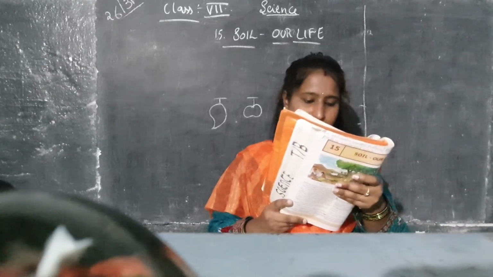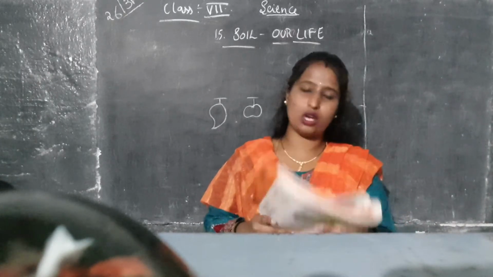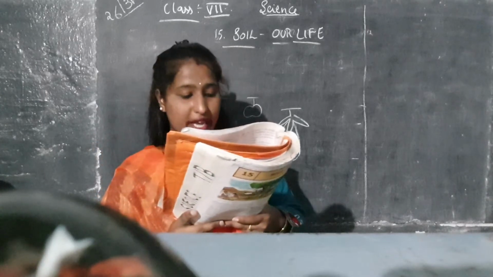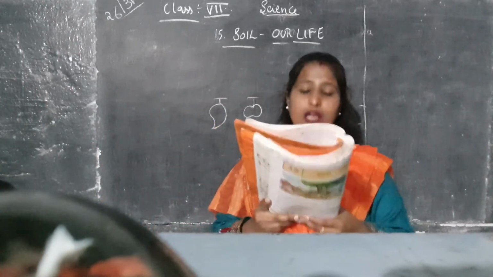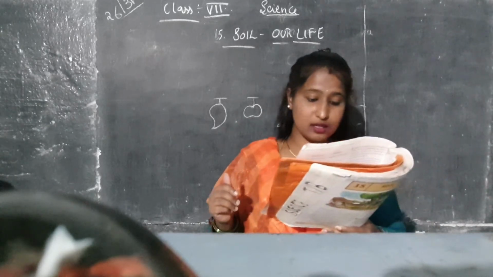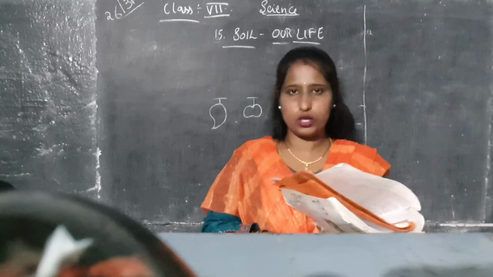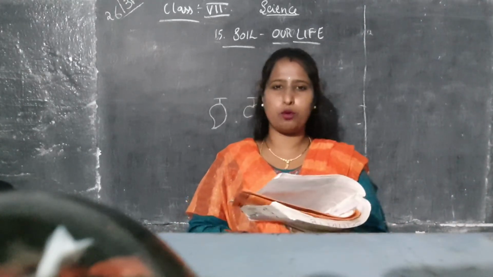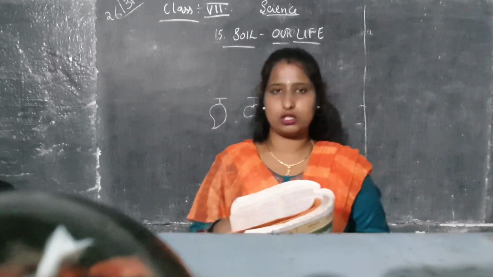In addition to agriculture, we depend on soil for construction of houses and making toys. Yes or no? So soil is used. A human being cannot live without air and water. In the same way, soil is also important. Okay? See, children, we need air and we need water to live. Yes or no? It is a must. Without water and without air, is life possible, children? No. In the same way, soil is also very important for us.